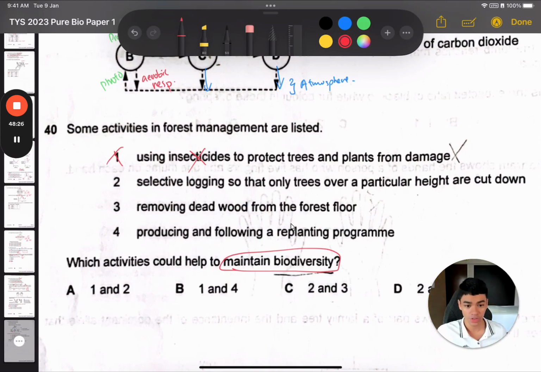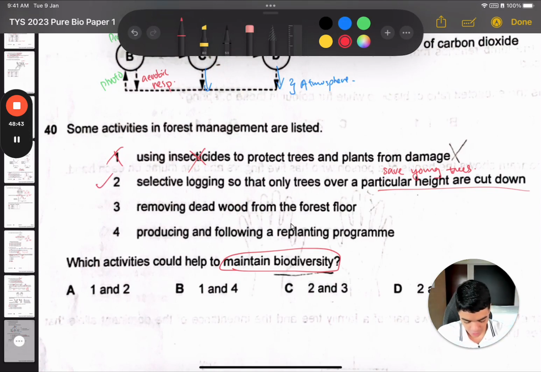Number 2, selective logging. So that only trees over a particular height are cut down, meaning you are saving the young trees. You're not killing the young trees. Which is good. This is one of the ways to not cut down too much, and it's a sustainable way, so that there are always future trees which will grow up.